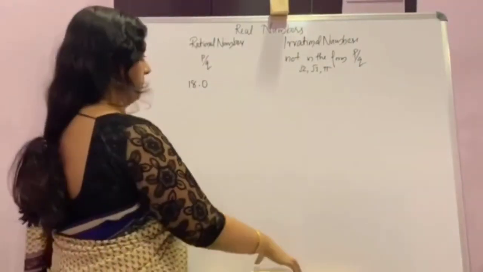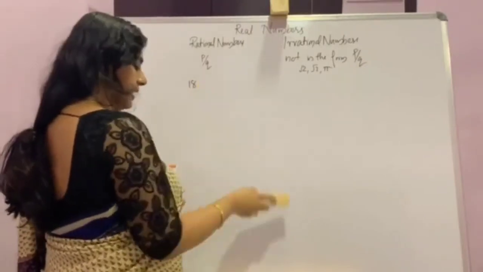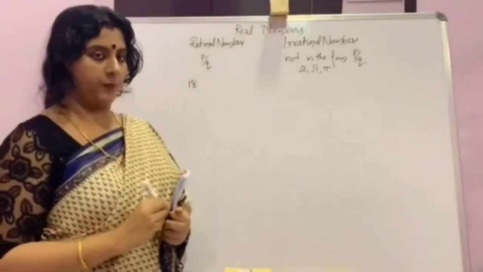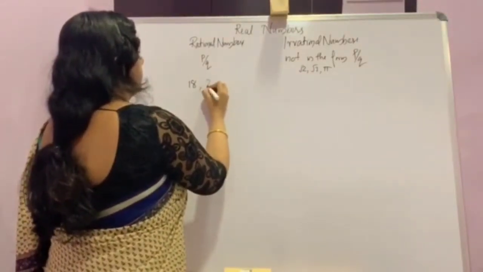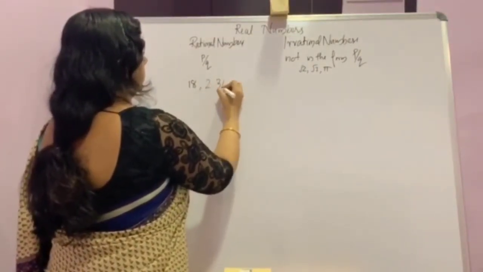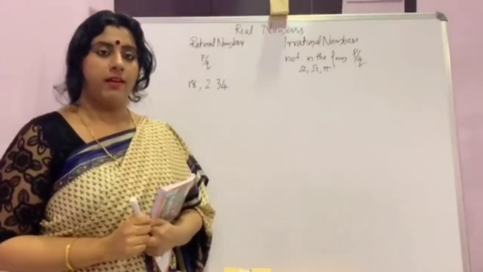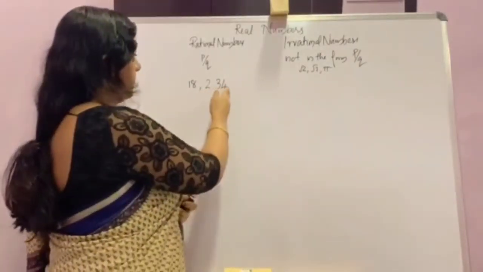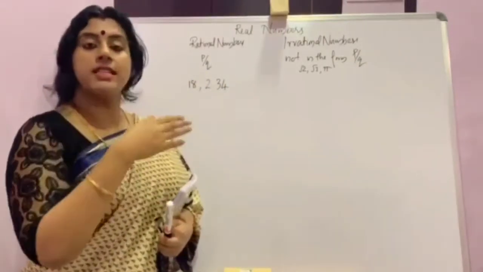So, any number can be written in decimal expanded form. That is simply 0.0. The other one is 2.34. Here the decimal expansion is terminating.